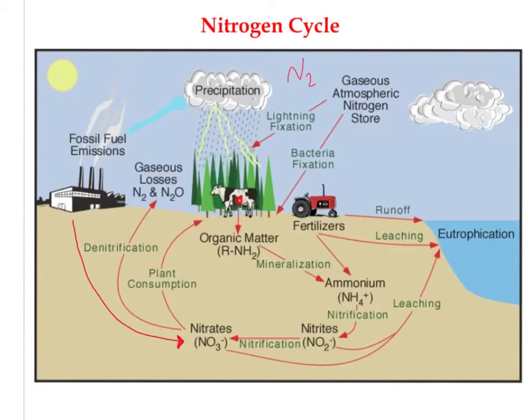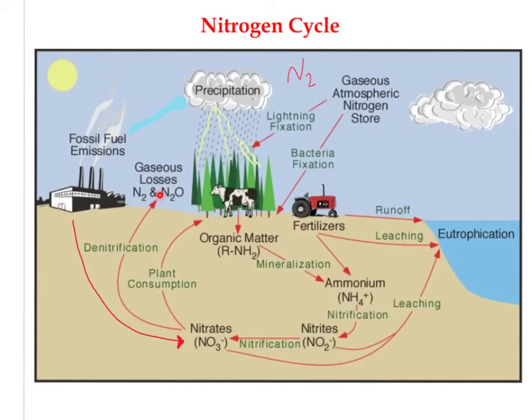Some more processes here. Those nitrates go through a process called denitrification. So remember, we have nitrification where the ammonia is converted into nitrates. We have denitrification where we take the nitrates, that is converted back into the N2, the nitrogen gas, via other bacteria in the soil, and that happens there.